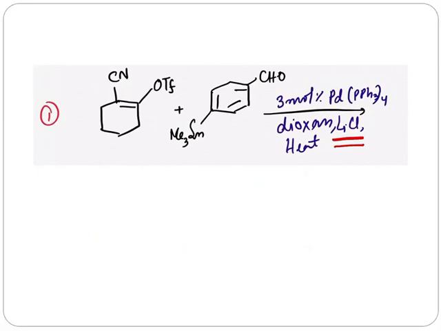Actually, in case of alkyl halide or alkynyl halide the iodide substrate is more reactive, but in case of triflate or bromide we need an additive, and here in the presence of copper chloride or lithium chloride the reaction gets facilitated, so the yield after the reaction becomes more.